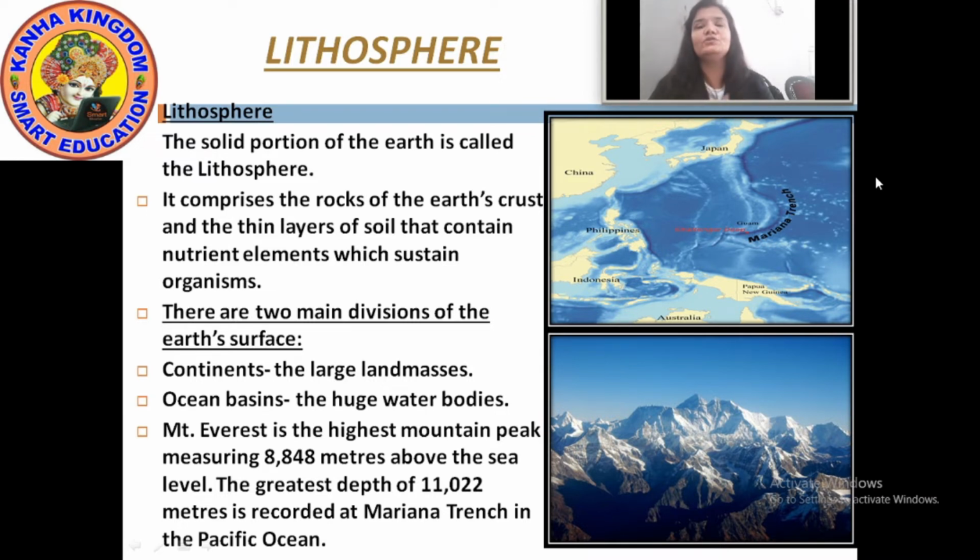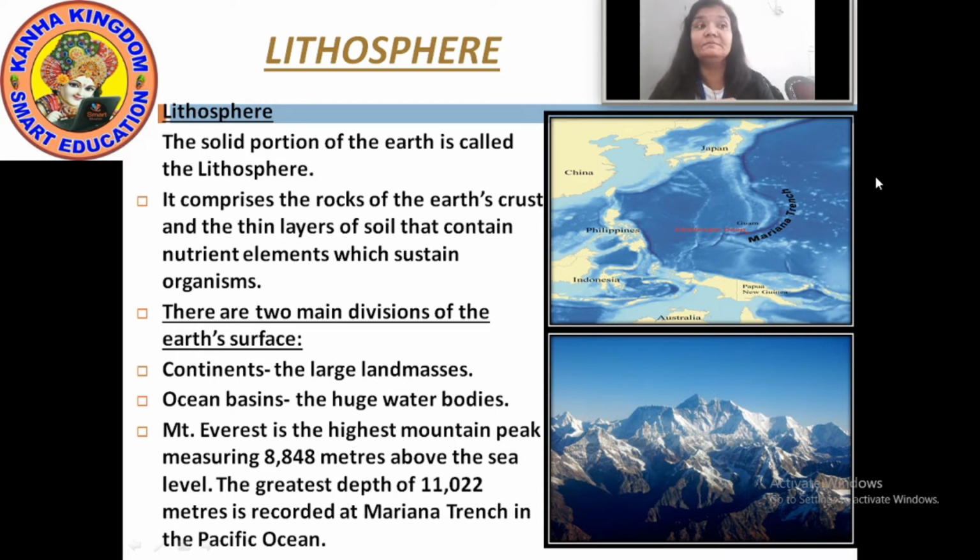The solid portion, the rocky portion of the earth, is called lithosphere. By the word litho, it is automatically understood. Litho means stone. So the stony area, or the rocky area of the earth is lithosphere, where you find the thin layer of soil also and the rocky portion also.